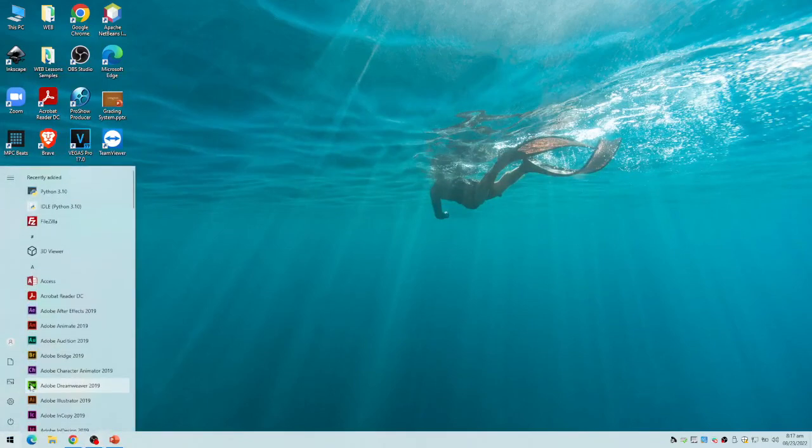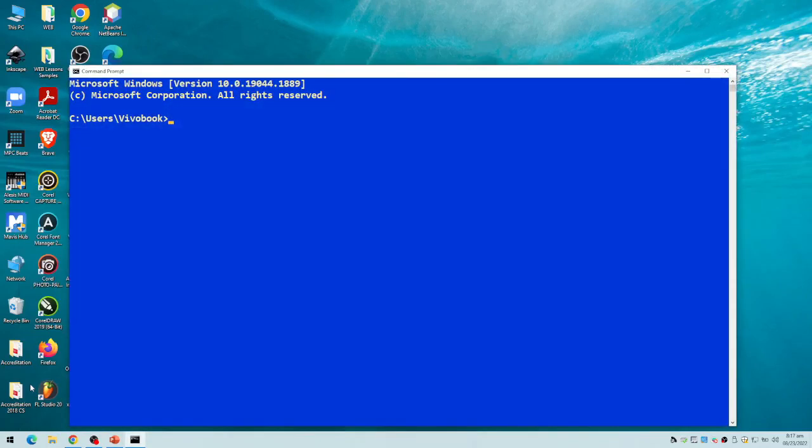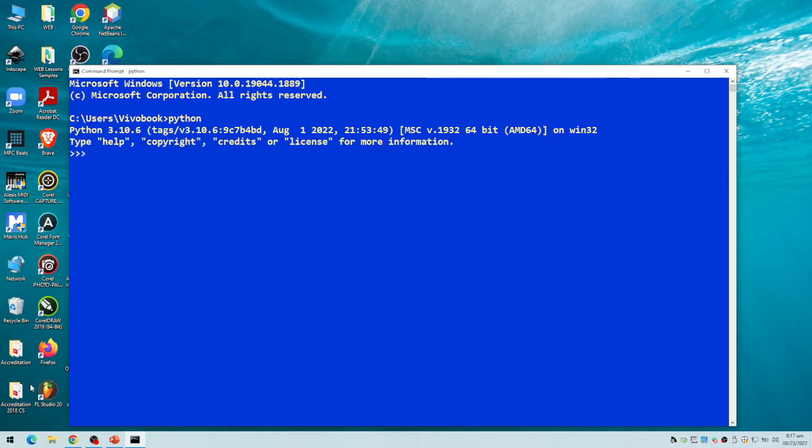So we just open our command line in Windows and type python. I already have Python installed. But what is better is to change your directory to where you would like to place your Python file.